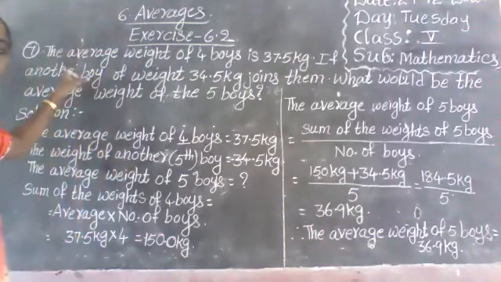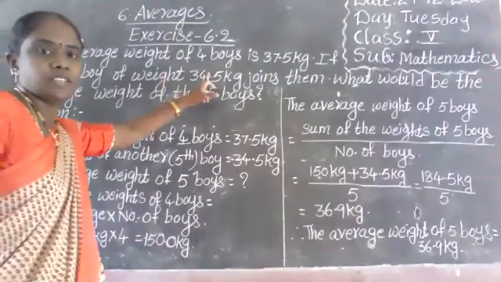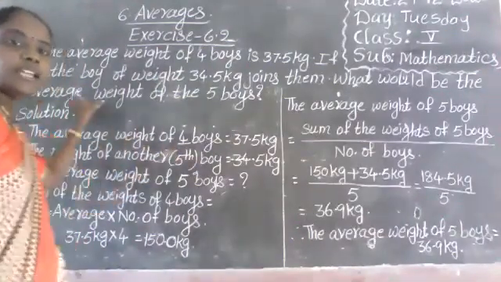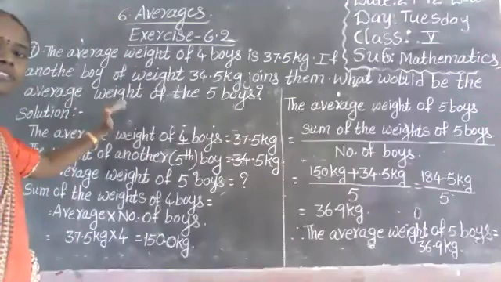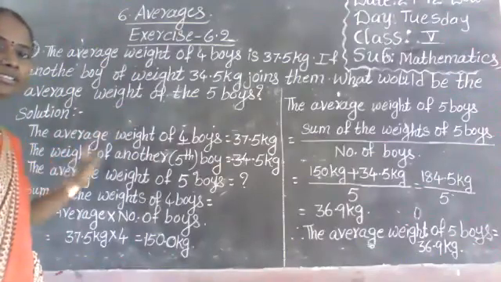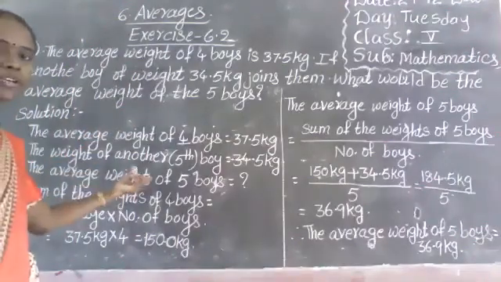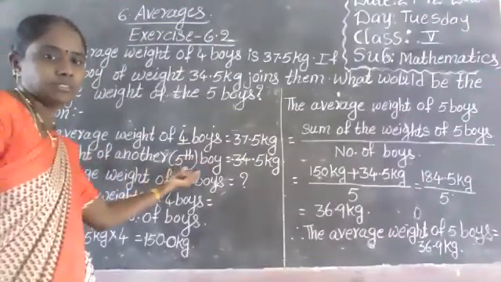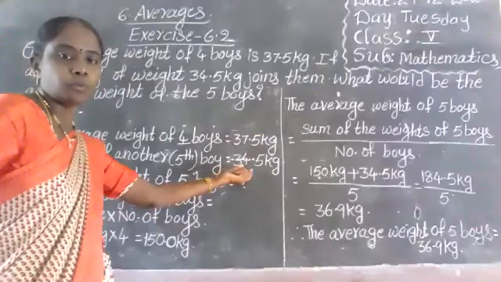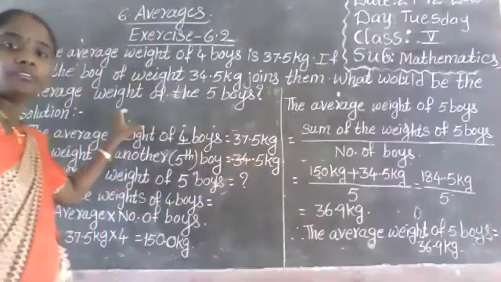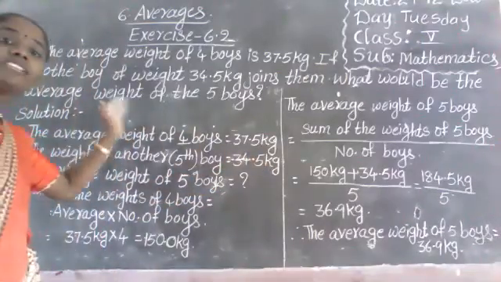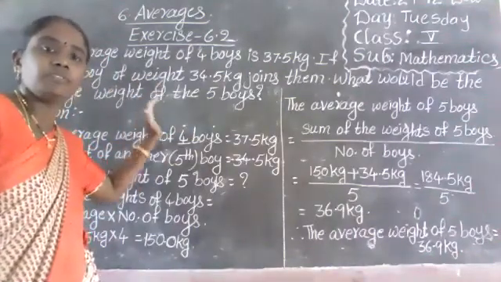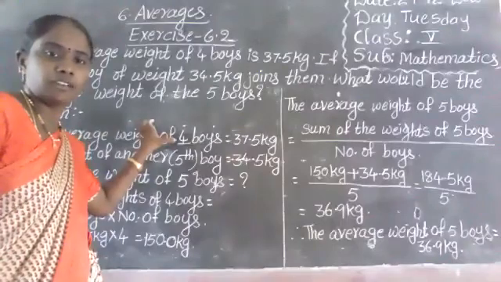First step: the average weight of 4 boys is given, so first of all we have to write that step. Next, the fifth boy, another boy, his weight is also given. The weight of the fifth boy equals 34.5 kilograms. Now we have to find the average weight of the 5 boys. The 4 boys' average is given and the 5 boys' average we have to find.